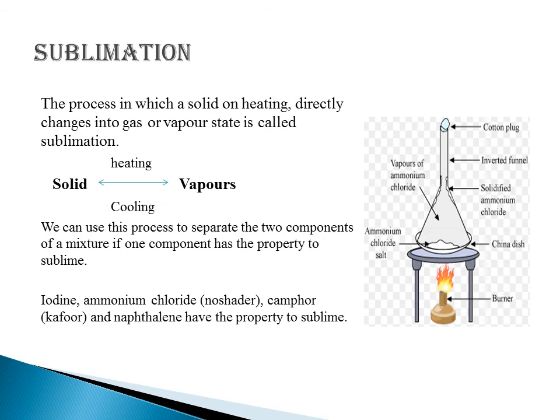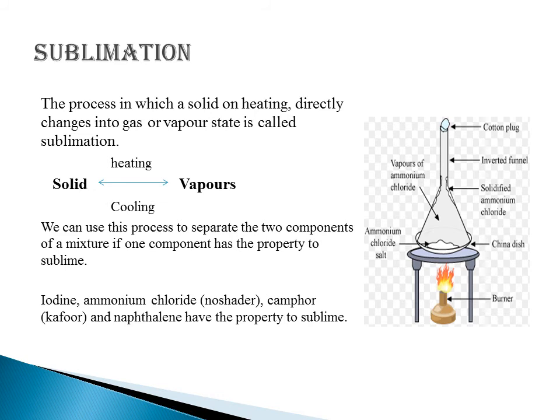We can use this process to separate the two components of a mixture if one component has the property to sublime. In our routine life, for example, put a few balls of naphthalene in your cupboard with clothes, that we usually do. You will not find these balls after some months. Where do the balls go?